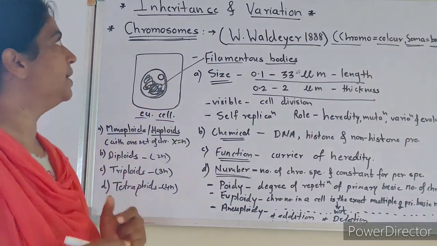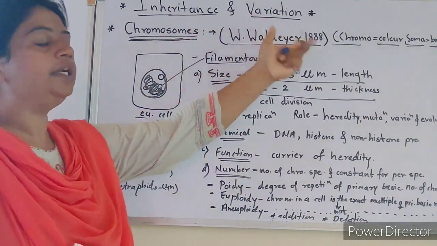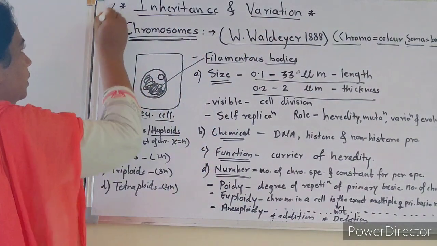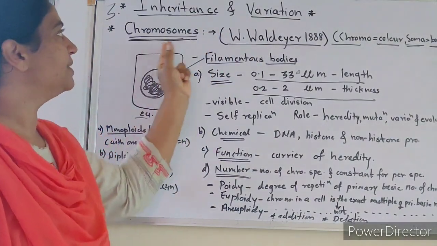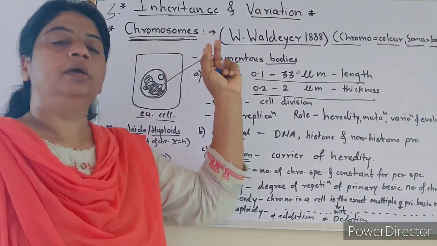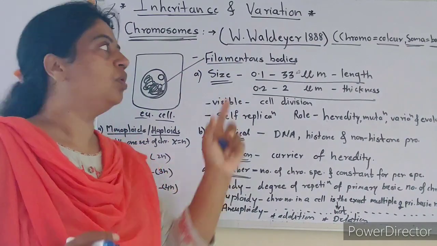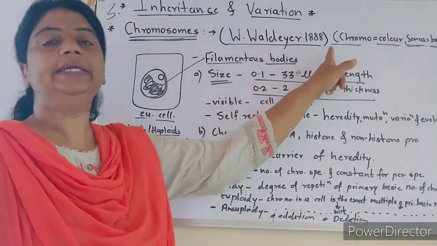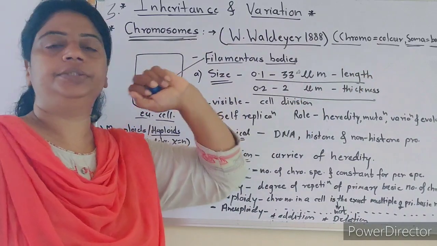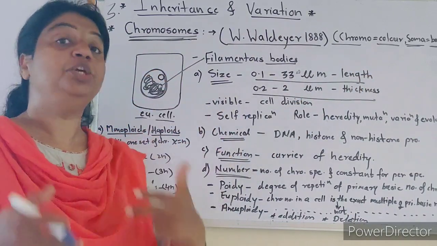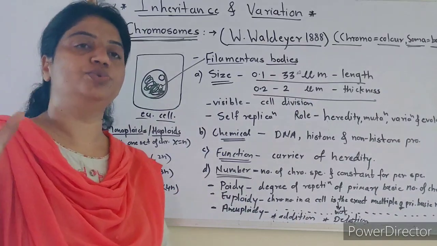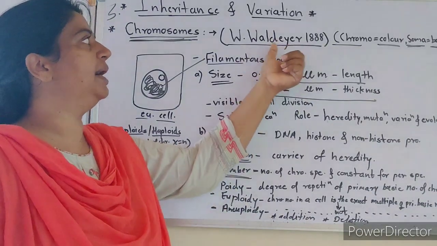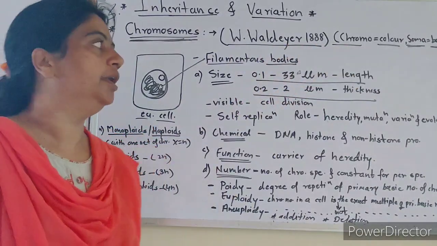Here we will start the new topic of inheritance and variation. Third chapter, inheritance and variation. The next bit is chromosome. This term chromosome was coined by W. Valier in 1888.